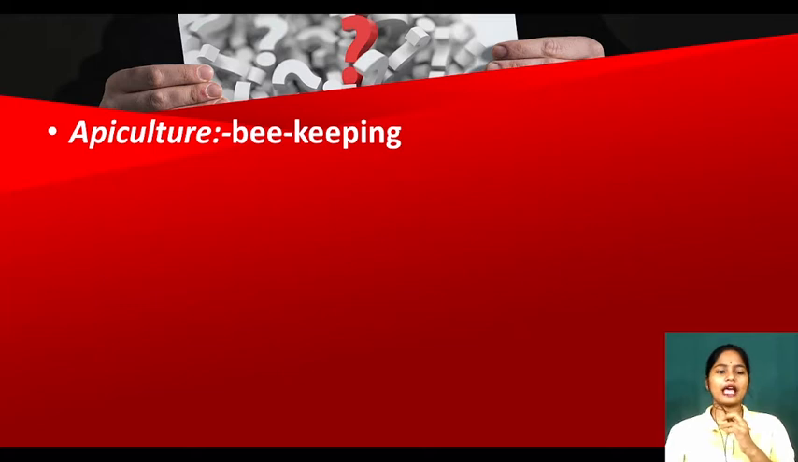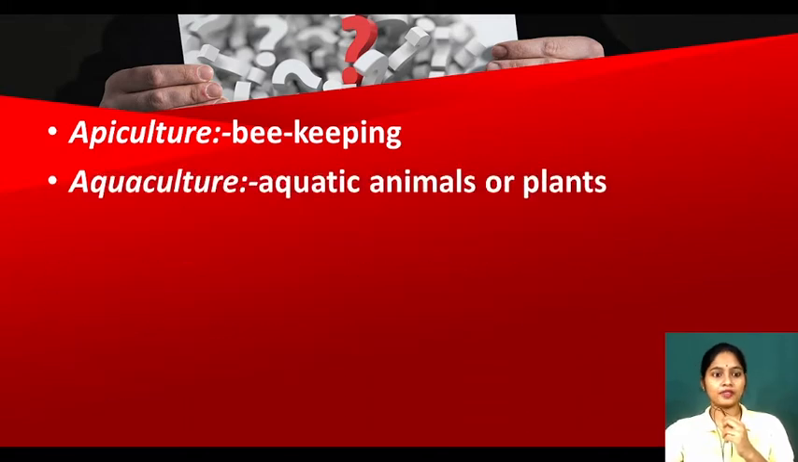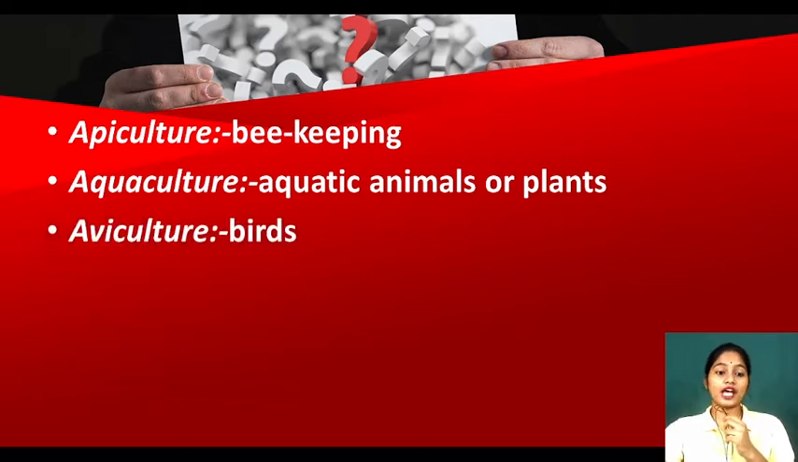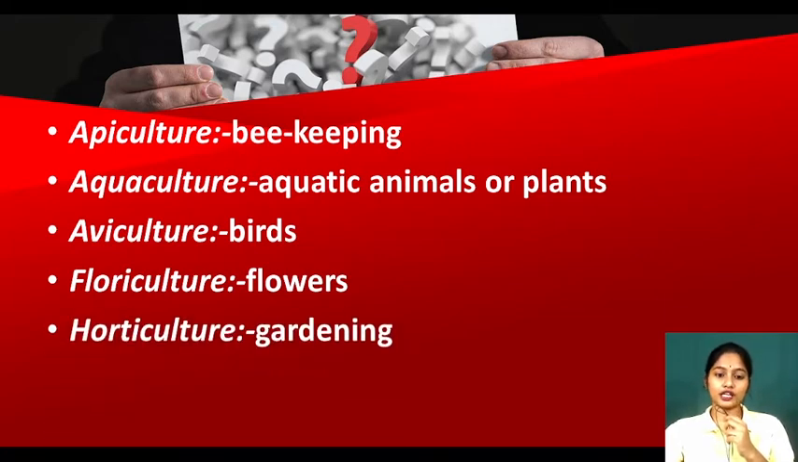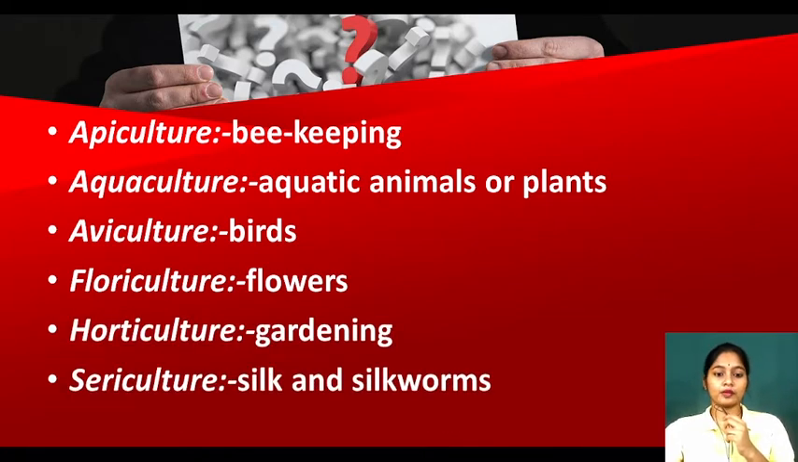Today we'll discuss, see, apiculture means culturing honey bees for our benefit, for getting honey and bee wax. Aquaculture means cultivating aquatic animals and plants. Next is aviculture, which means culturing birds. Floriculture means culturing flowers. Horticulture means gardening. And sericulture means culturing silkworms for getting silk from them.